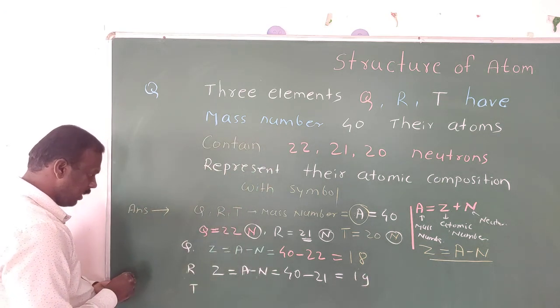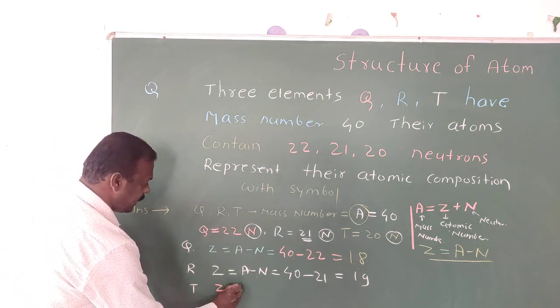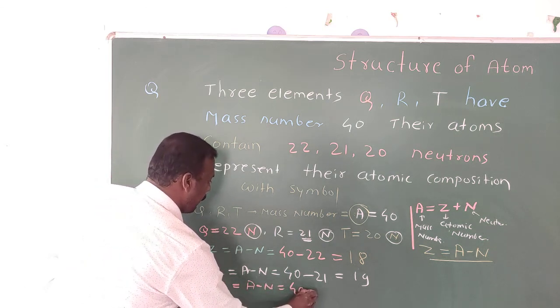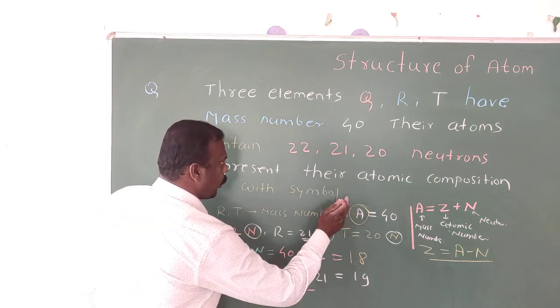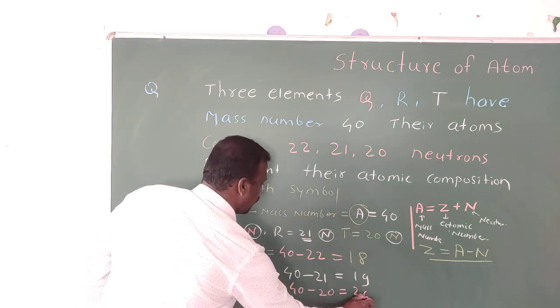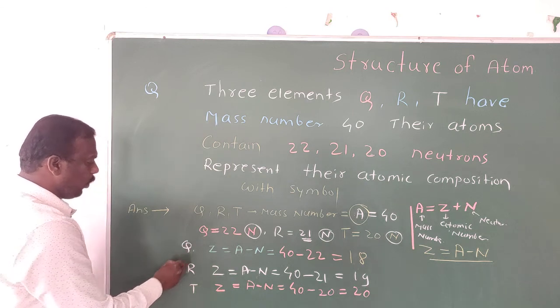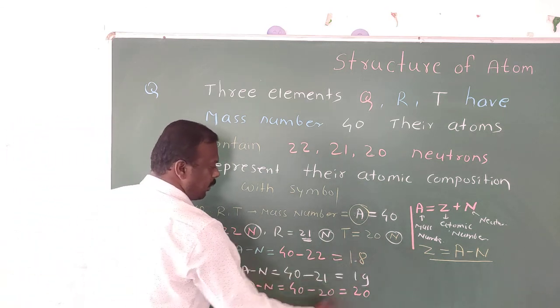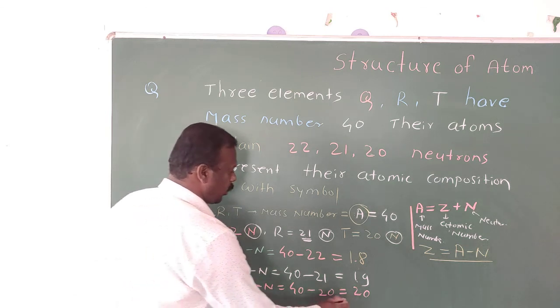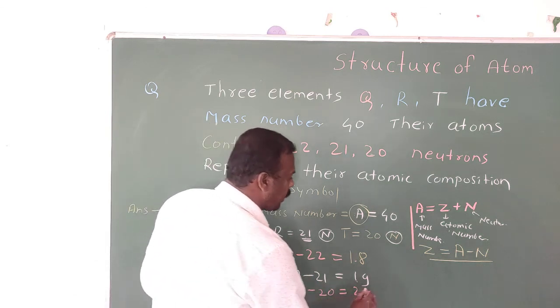Then the last, for T, Z is equal to A minus N. So 40 minus 20, the answer is 20. So for Q, atomic number 18. For R, atomic number 19. And for T, atomic number 20.